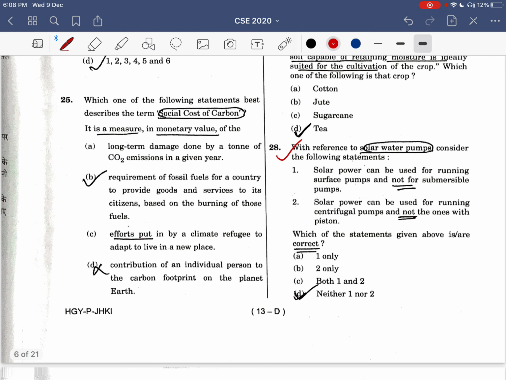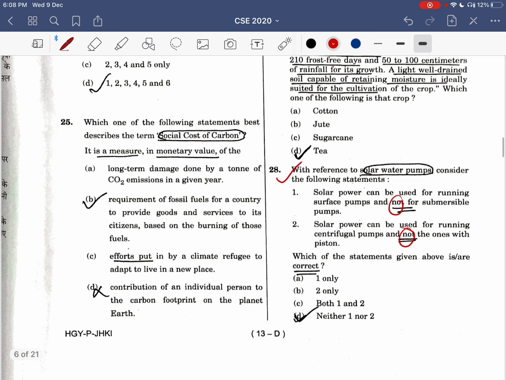Similarly, solar water pumps: 'not', 'not'. These were two extreme words. Not extreme, but not in sync. If you read the whole statement: solar power can be used for running surface pumps and not for submersible pumps.